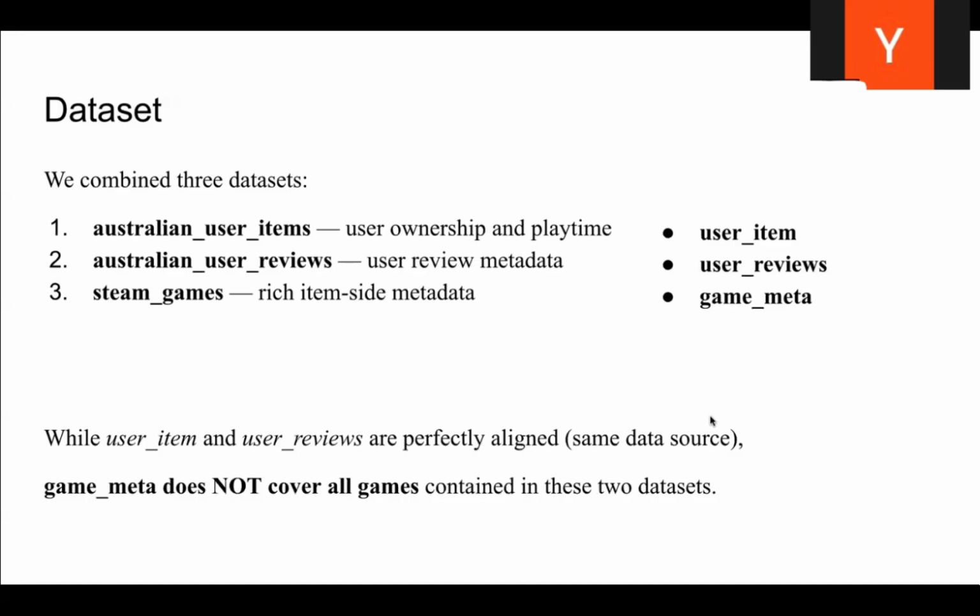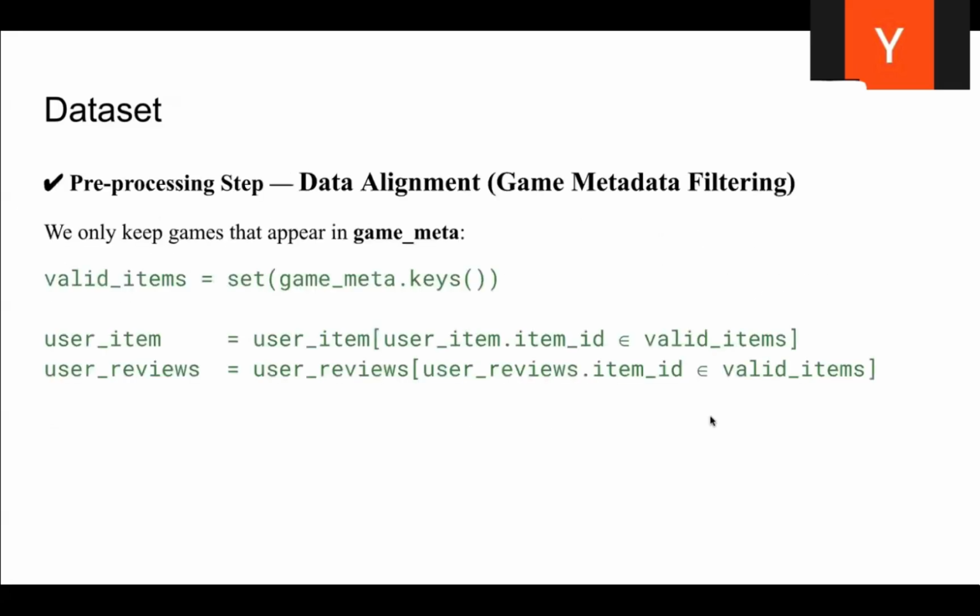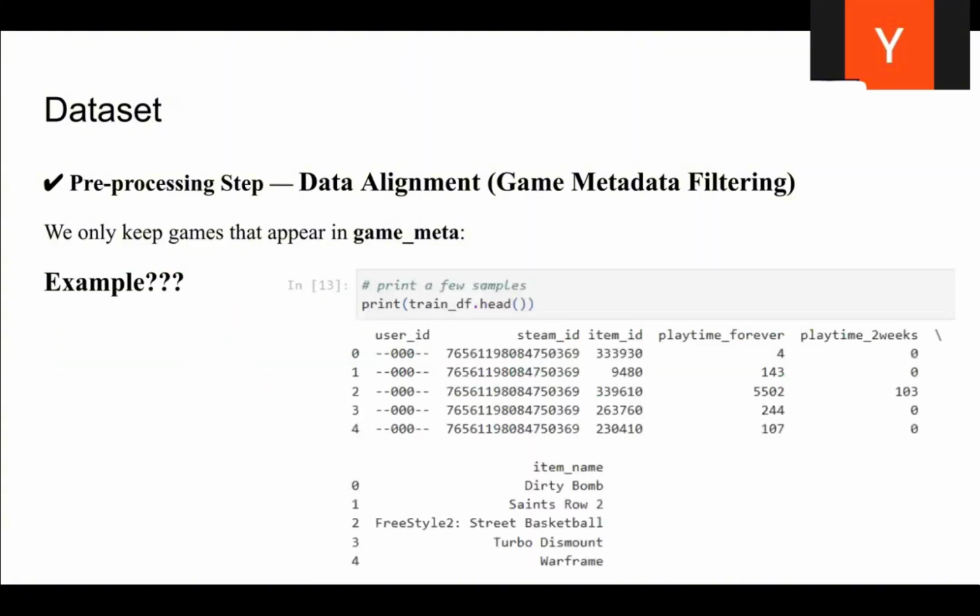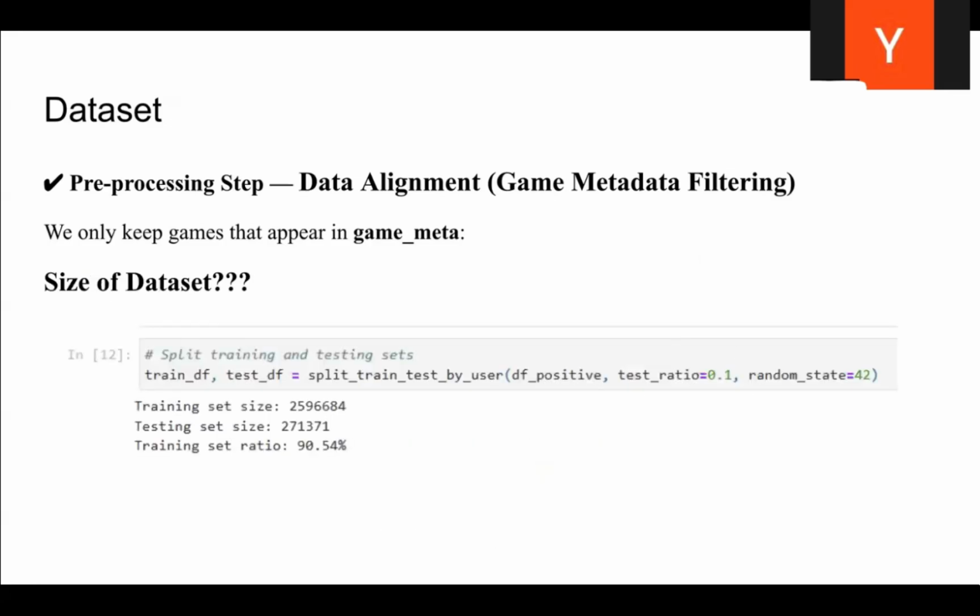While user items and user reviews are perfectly aligned, game metadata does not cover all games contained in these two datasets. So we filtered everything to only keep games that appear in all three sources. This ensures every user-game pair has complete features. Here is an example of the filtered dataset. The size of the filtered dataset is about 2.9 million. 90% of it is training data and 10% is test data.